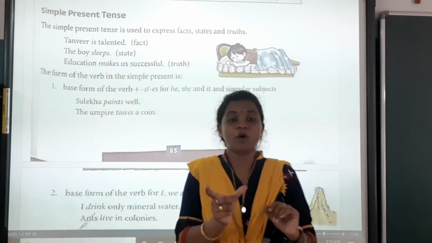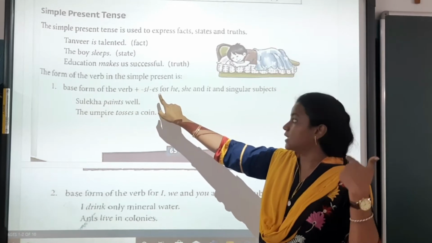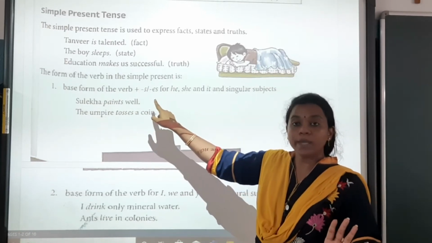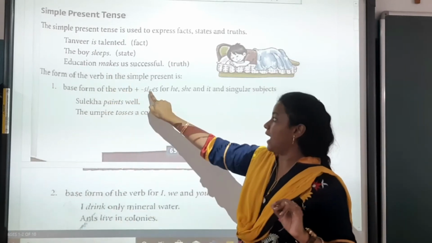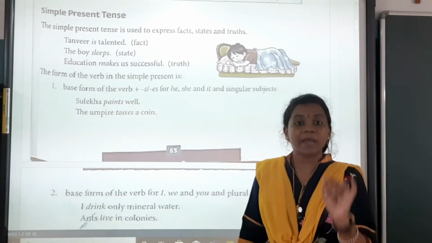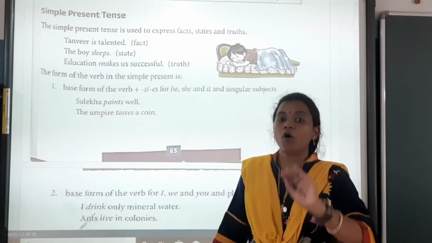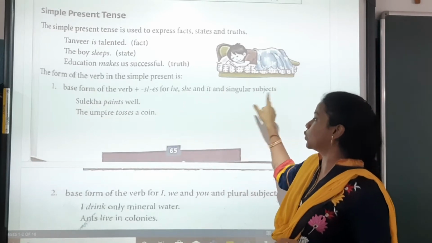Make. What is the base form of the verb? Make. उसमें हम क्या ऐड करते हैं? s या तो es. What do we add? If it is the base form, what are we adding? S or es to make it makes. To make it makes. Why? For simple present tense. For he, she and it and singular subjects.